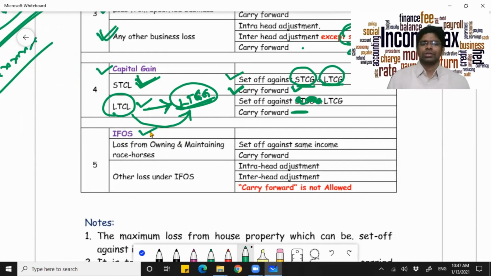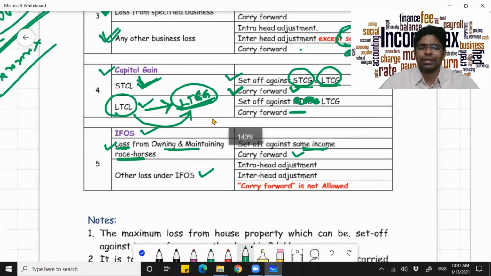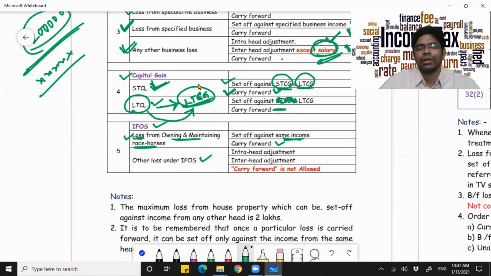Coming to income from other sources, basically you can only inter-adjust, but you cannot carry it forward to the subsequent year in case of loss from income from other sources. Under IOS, if you have any loss, you can only inter-adjust, but you cannot carry it forward. However, if there is a loss from owning and maintaining race horses, this one case you can set off against the same income and you can also carry it forward. Two important points to note under inter-head adjustment: the maximum loss from house property which can be set off from the other heads is 2 lakhs.